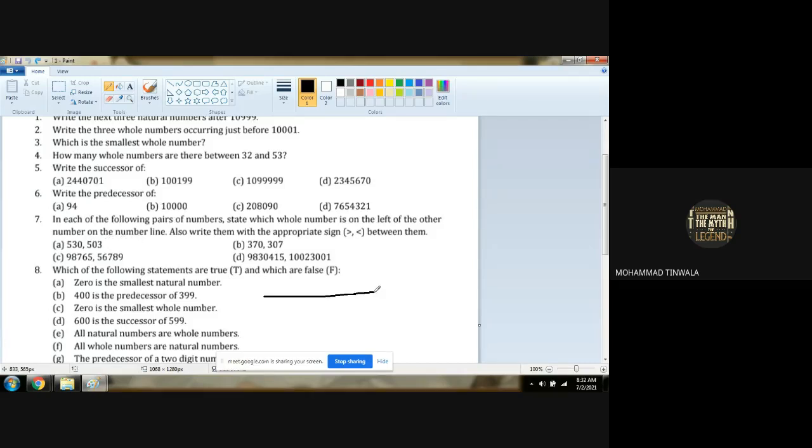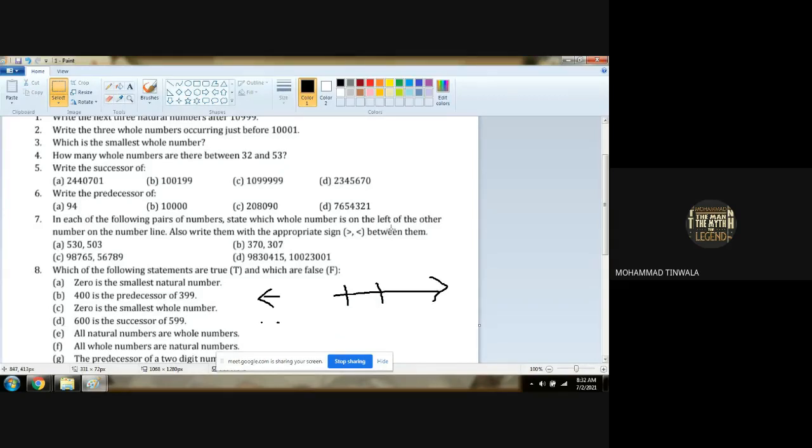We know the number line is like this. 0 will be the center. All the negative numbers will be on this side. The rest of all whole numbers will be on the right hand side. Correct? Negative integers you haven't studied yet. You don't have to study negative, so I'll cut all these things from here.